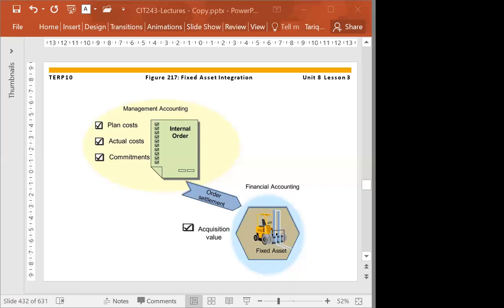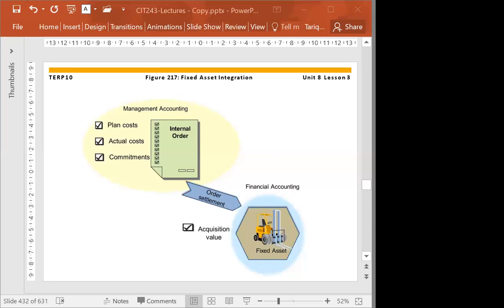Here, what we can do is put in our estimate. The estimate for this vehicle is this. The estimate for this building is this. So this is our planned cost. When the actual cost happens, we start collecting and doing the transactions on that. And then we have a commitment as well. We'll talk about the commitment on the next slide. So once we settle the costs, we transfer all these costs from the internal order to the fixed assets.